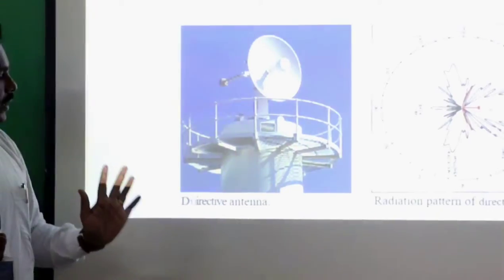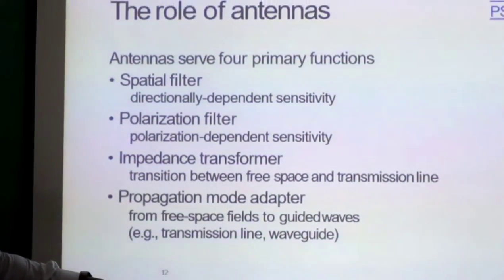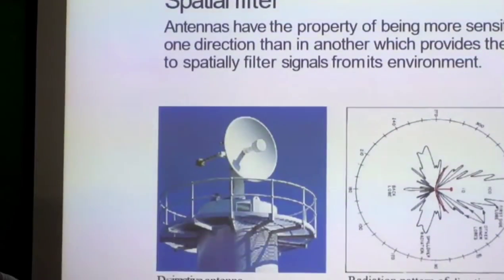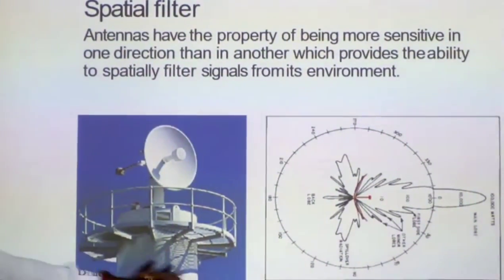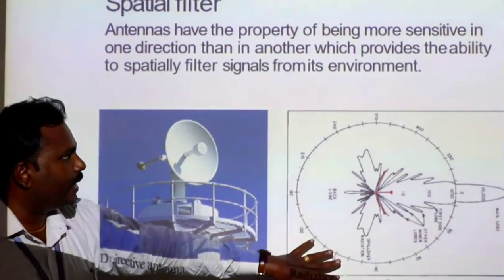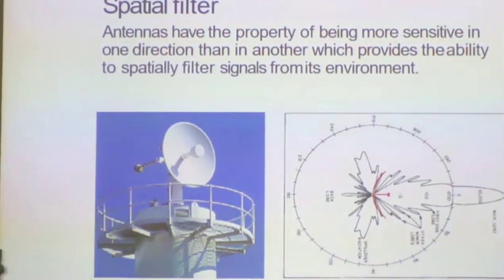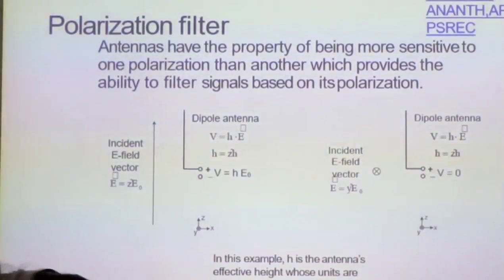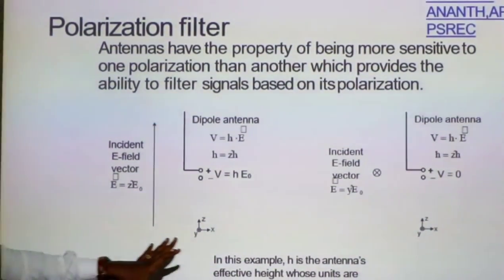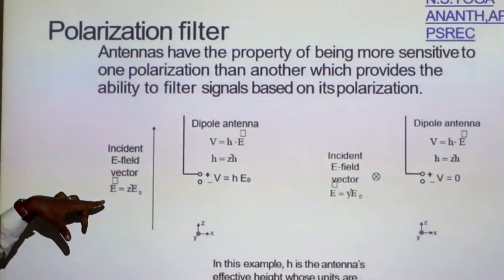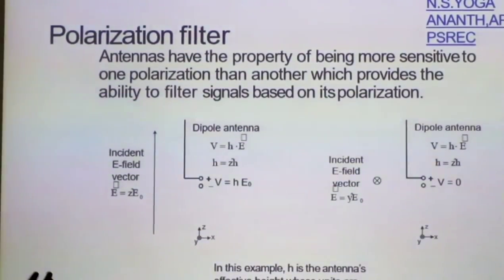First, the spatial filter. In the spatial filter we can use the directive antenna. This is the basic radiation pattern of a directive antenna. So in a directive antenna we use the spatial filter concept. Next, this is the polarization filter. This is the example: h is the antenna's effective height, whose units are expressed in meters, using the polarization filter concept.